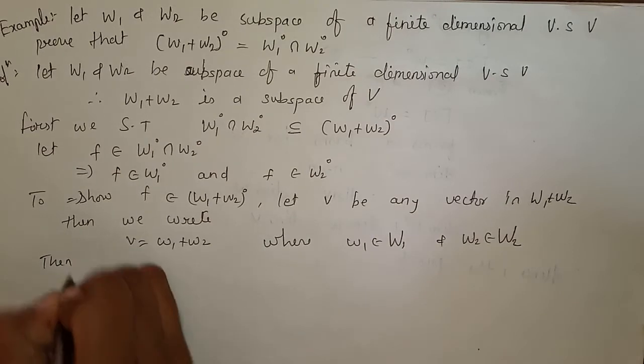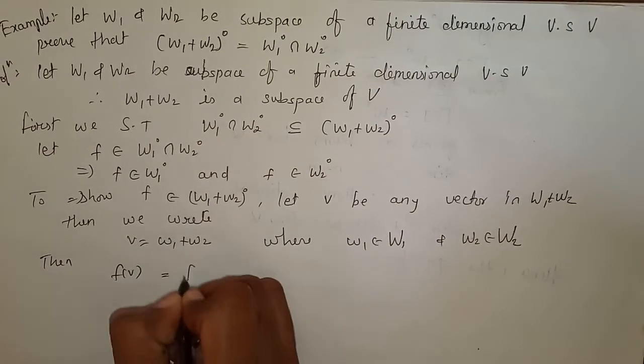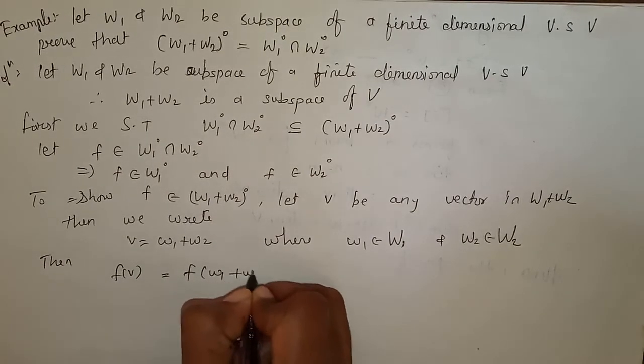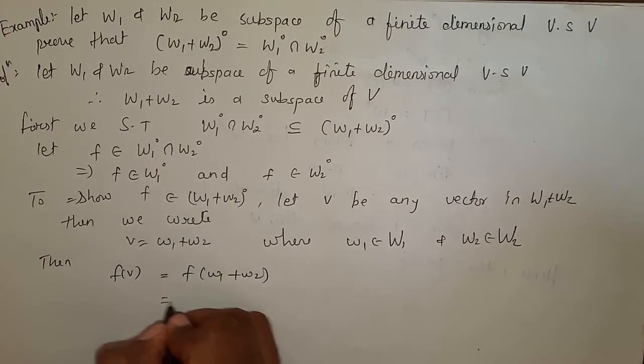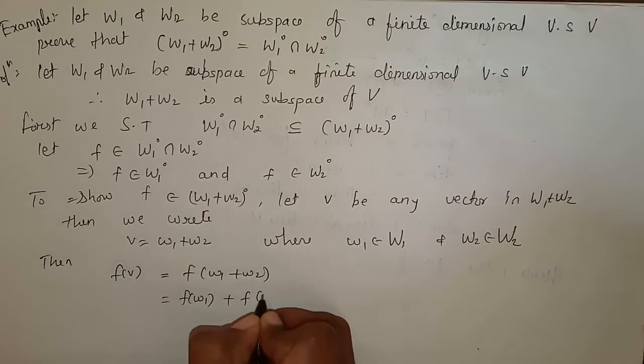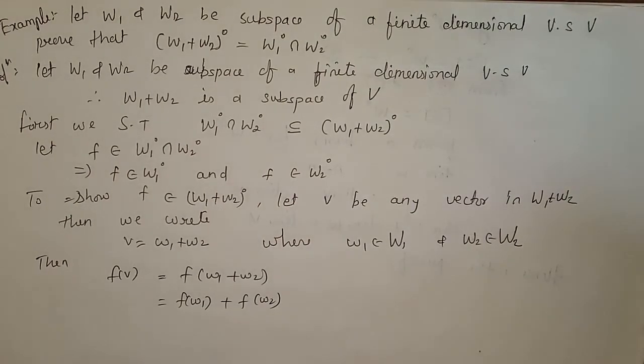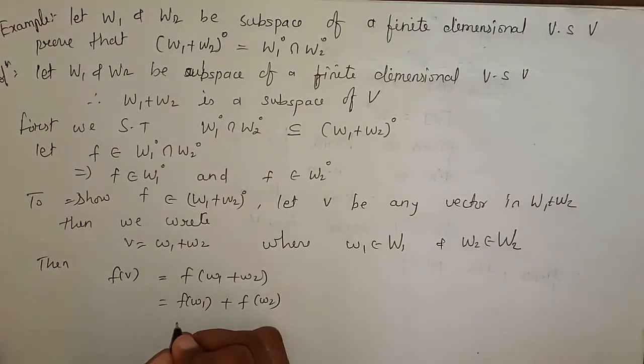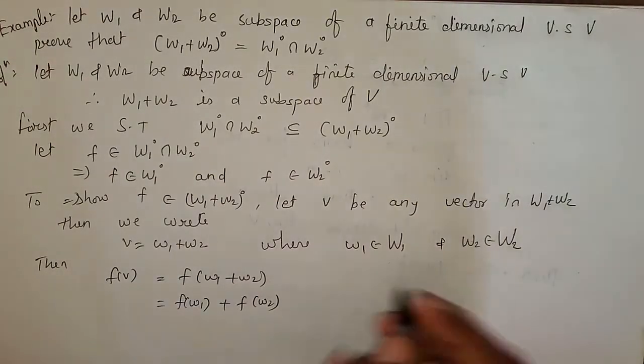Then f(v) = f(w1 + w2). Since f is a linear functional, we can write f(w1) + f(w2).